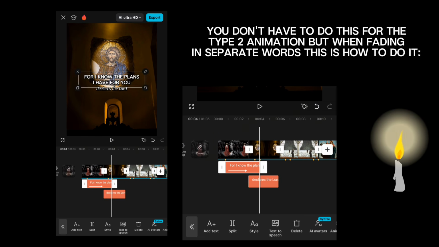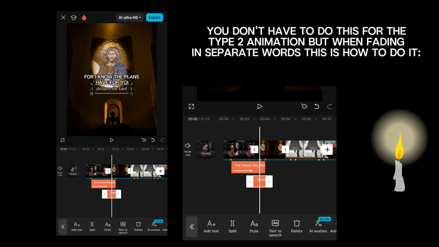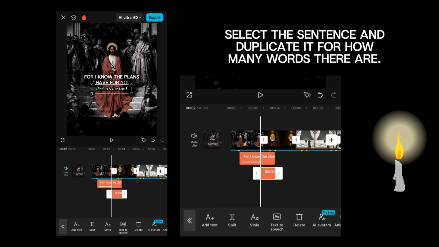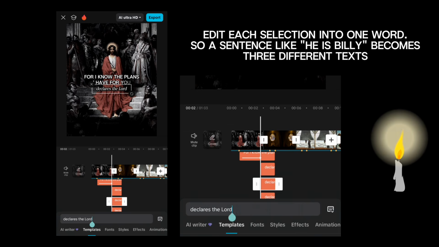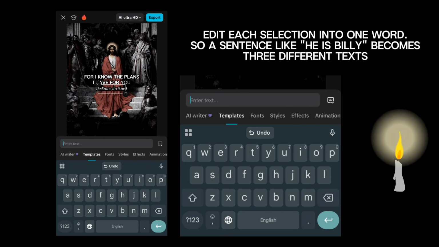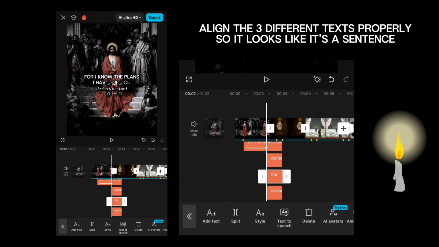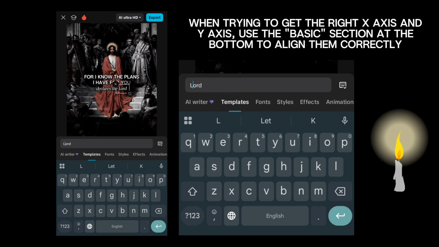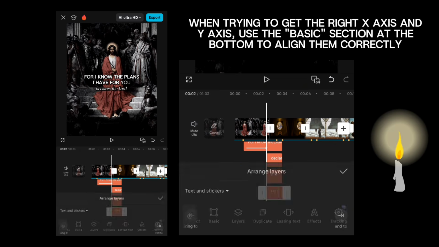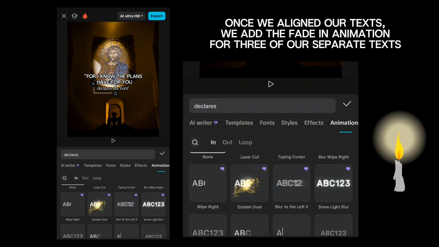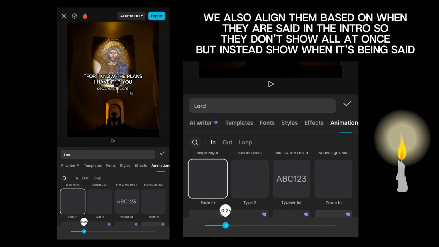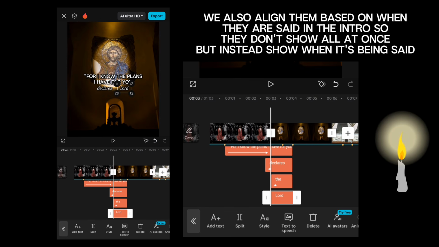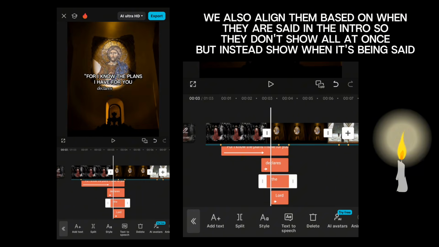You don't have to do this for the type 2 animation, but when fading in separate words, this is how to do it. Select the sentence and duplicate it for how many words there are. Edit each selection into 1 word. So a sentence like, "He is Billy" becomes 3 different texts. Align the 3 different texts properly so it looks like it's a sentence. When trying to get the right x-axis and y-axis, use the basic section at the bottom to align them correctly. Once we aligned our texts, we add the fade-in animation. For our 3 separate texts, we also align them based on when they are said in the intro, so they don't show all at once, but instead show when it's being said.